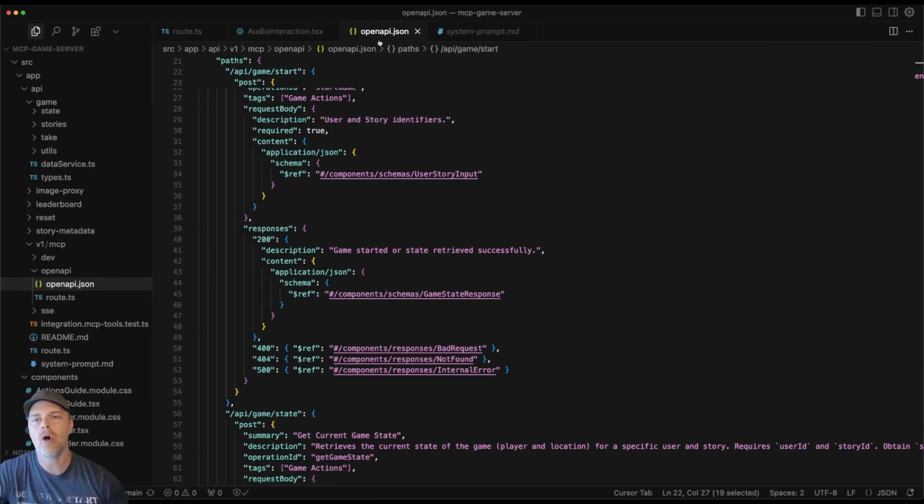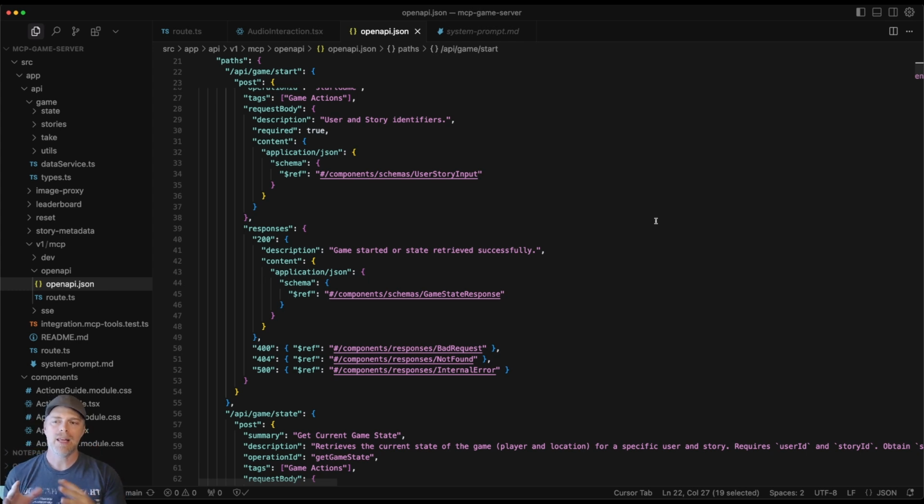I did mention the openapi.json is super important. Another piece that I found extremely important, especially when using Claude Desktop, was the path of that file. This v1 MCP openapi path was extremely important, because if it wasn't in that path, when Claude and other clients tried to connect to my SSE endpoint, they would fail unless I explicitly gave them the path.